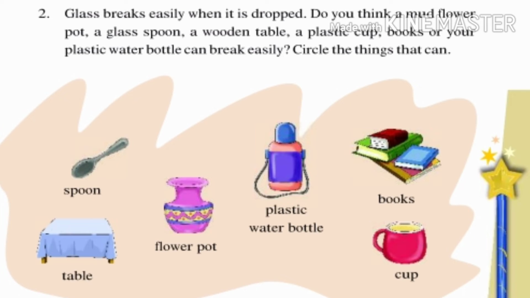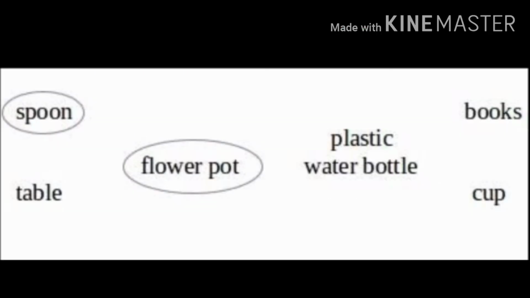See students, very easy activity. You just have to circle the things which can break easily. So you should observe properly, think which things can break easily and circle them. Yes, correct. Spoon, flower pot can easily break. Plastic water bottles, books, cup, table cannot break easily because they are made up of plastic and wood.